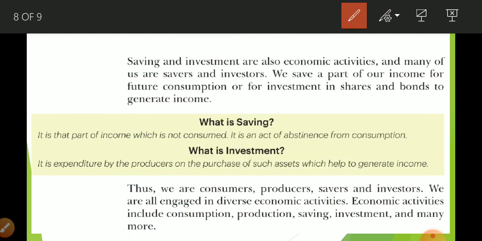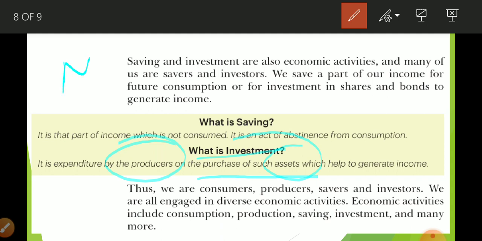Now what is investment? Investment is always done by the producer. It is the purchase of fixed assets. When a producer purchases fixed assets, it is known as investment. Now I know this is a new term for you. Fixed assets. Fixed assets means what?